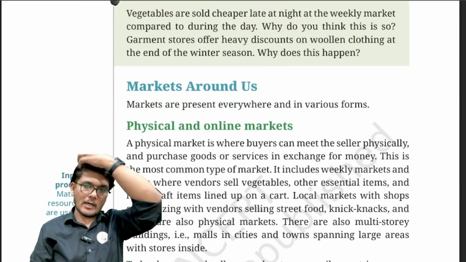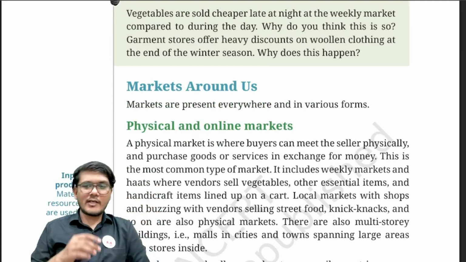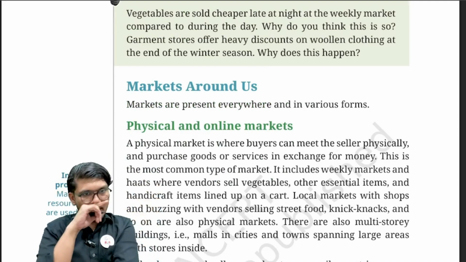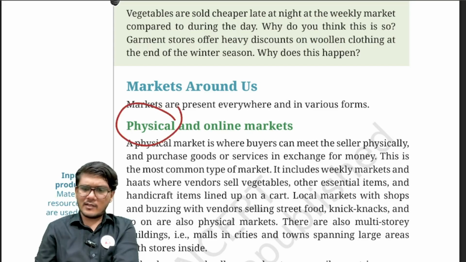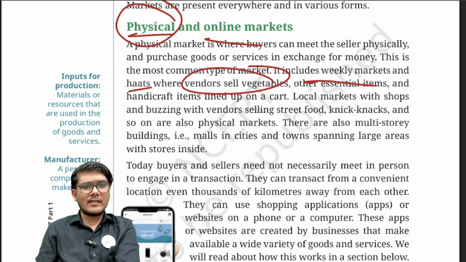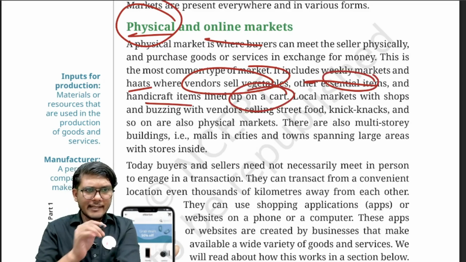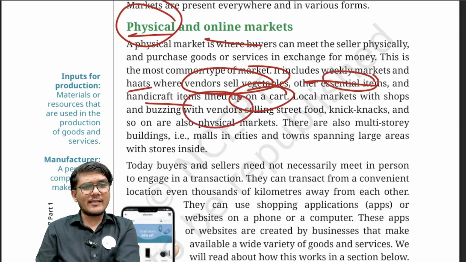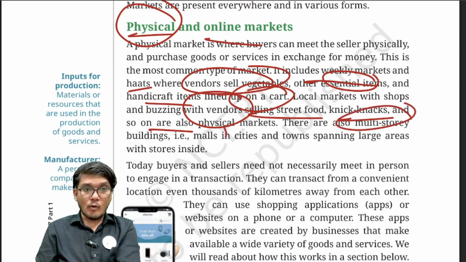Now, if you look at the market around us, in this digitalized world, the online market is also there. Previously, only physical markets used to be there. Now, physical as well as online markets are there. If you talk about physical markets, you will see the weekly markets, the haats, where vendors sell vegetables, other essential items, and handicraft items, lined up on their carts and shops, buzzing with vendors selling street food, knickknacks, and so on. There are also multi-story buildings, malls in the cities and towns, which have a lot of shops inside them in which they sell goods.